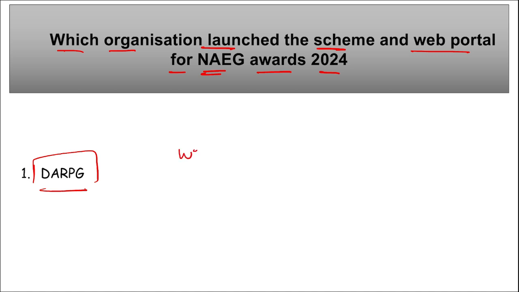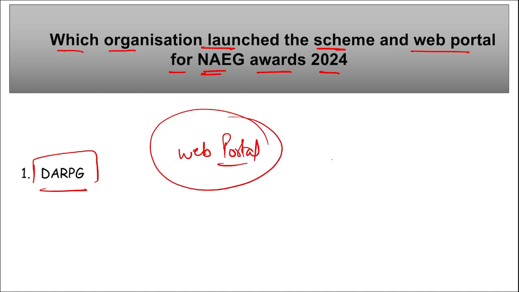They have launched a web portal for the National Awards for E-Governance 2024. So what is this NAEG? National Awards for E-Governance. It is one of the most competitive and prestigious digital governance award schemes in India. The aim here is to encourage innovations in successful e-governance solutions. The award aims to recognize and promote excellence in implementation of e-governance activities.